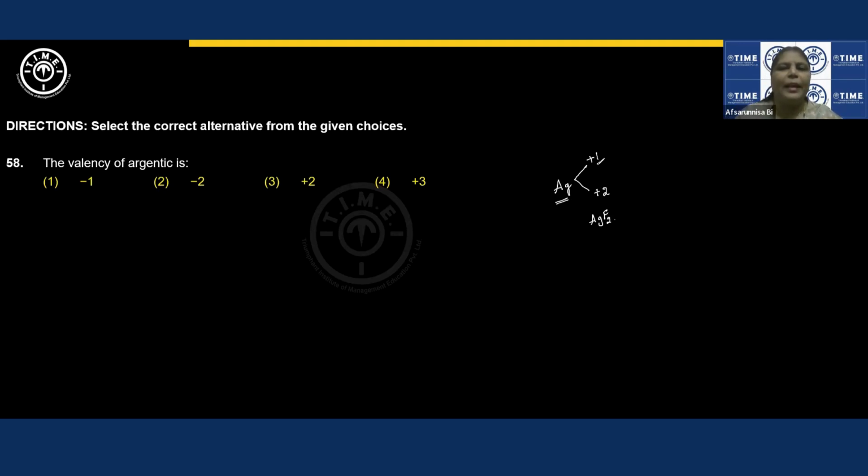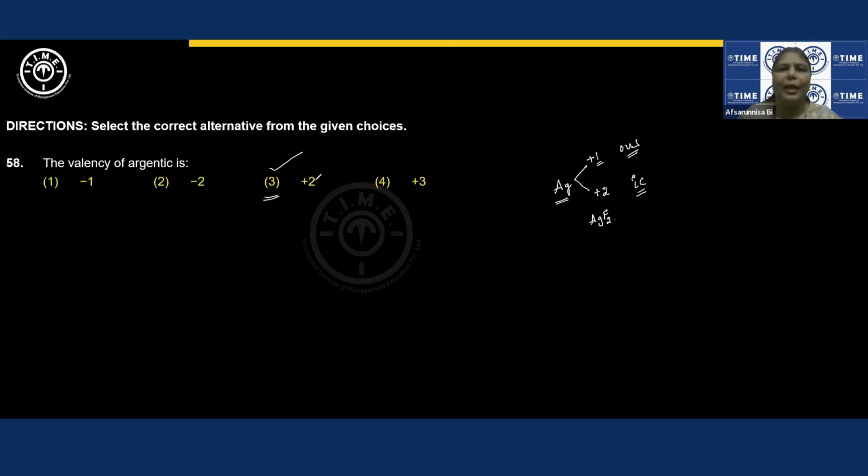If it is lesser valency, then we call it as -ous. If it is higher valency, we name it as -ic. Argentous +1, argentic +2. It exhibits only 2 valencies, right? It forms a cation because it's a metal. So +2. Actually, they are not supposed to ask valency. They are supposed to ask oxidation state when they talk about plus or minus, right?